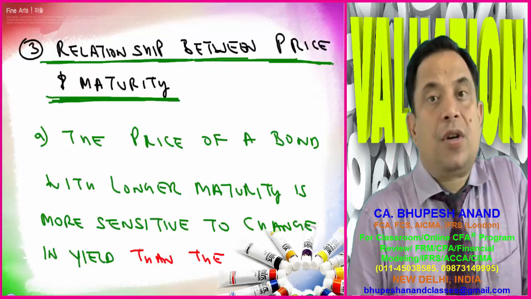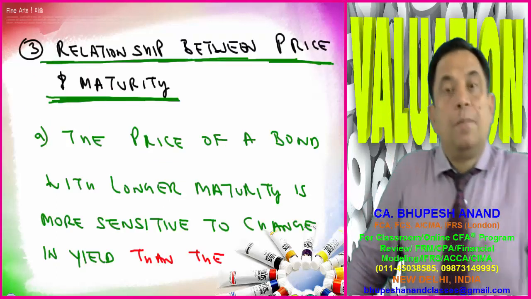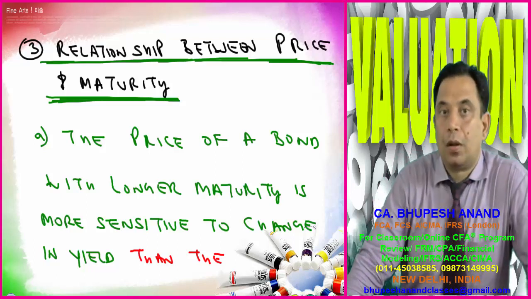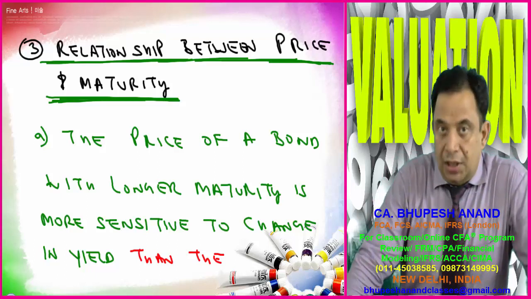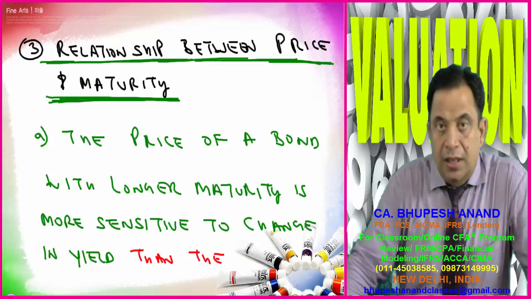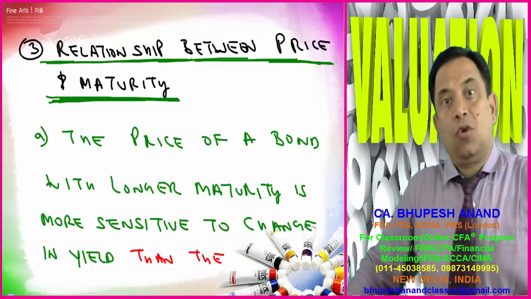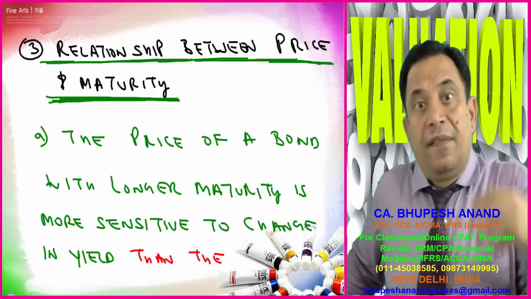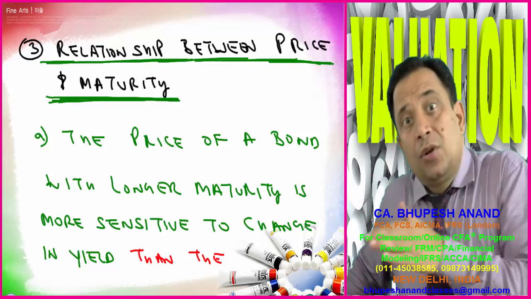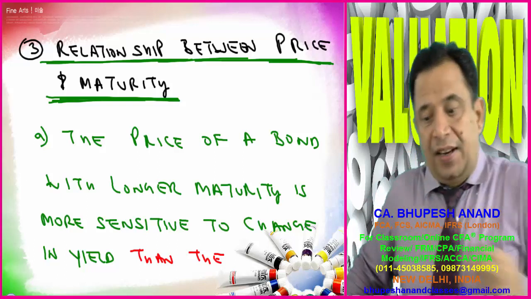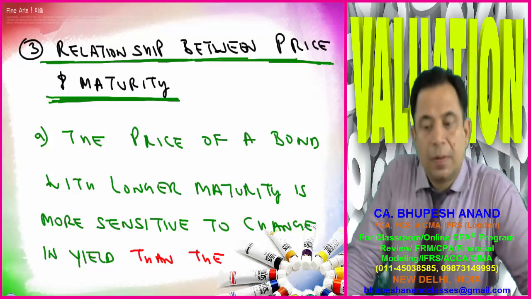The last point of today's lecture is the relationship between price and maturity. If there is a longer maturity and there is a change in the coupon rate or in YTM, compared to a shorter maturity, what effect will it have? So the third point: relationship between price and maturity.